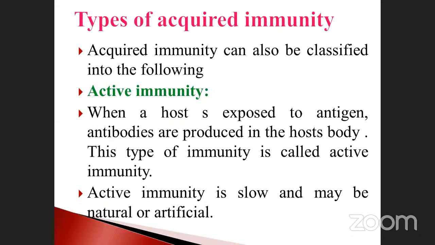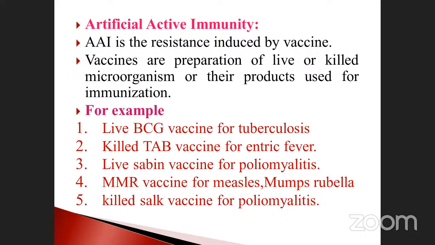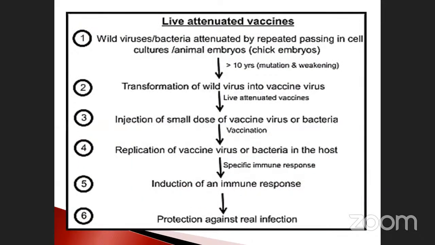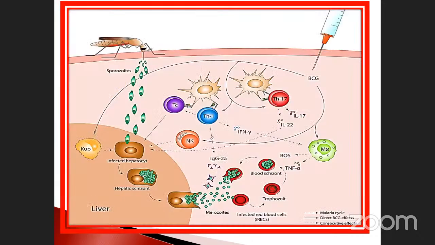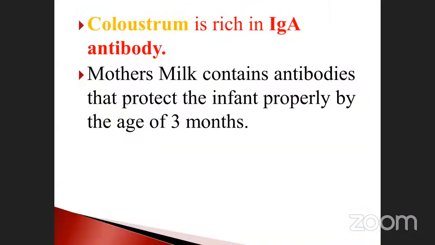Here we have to discuss types of acquired immunity. What are the types of acquired immunity? They divide into two: active immunity and passive immunity. Natural active immunity, and artificial active immunity, natural and artificial. What comes under this heading? And how does vaccination, attenuated vaccination, act on passive immunity? What is the meaning of passive immunity? And what is colostrum?